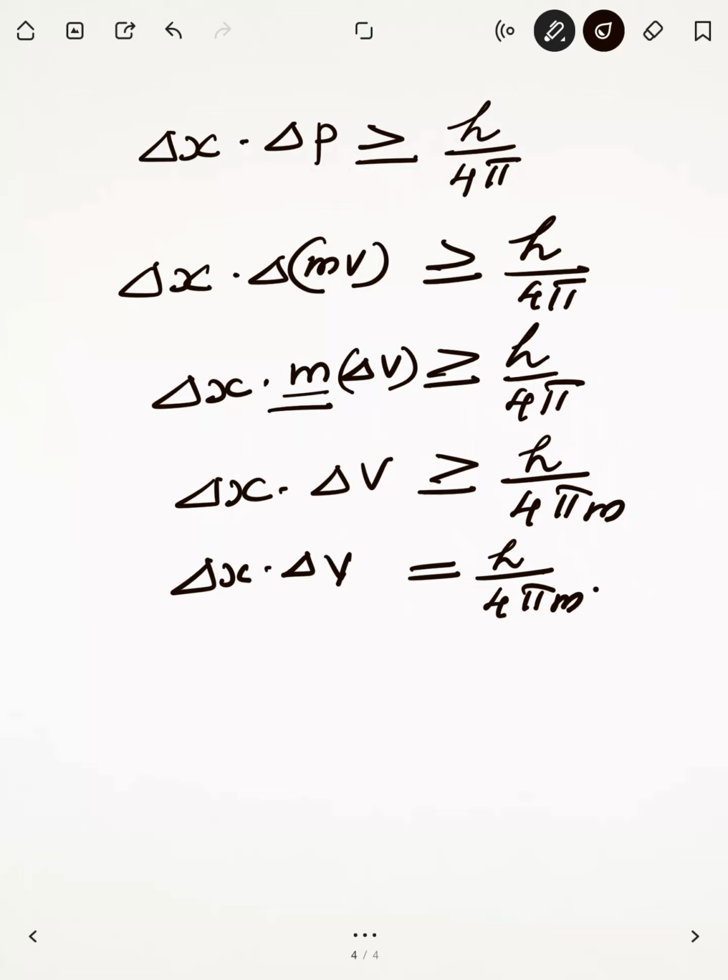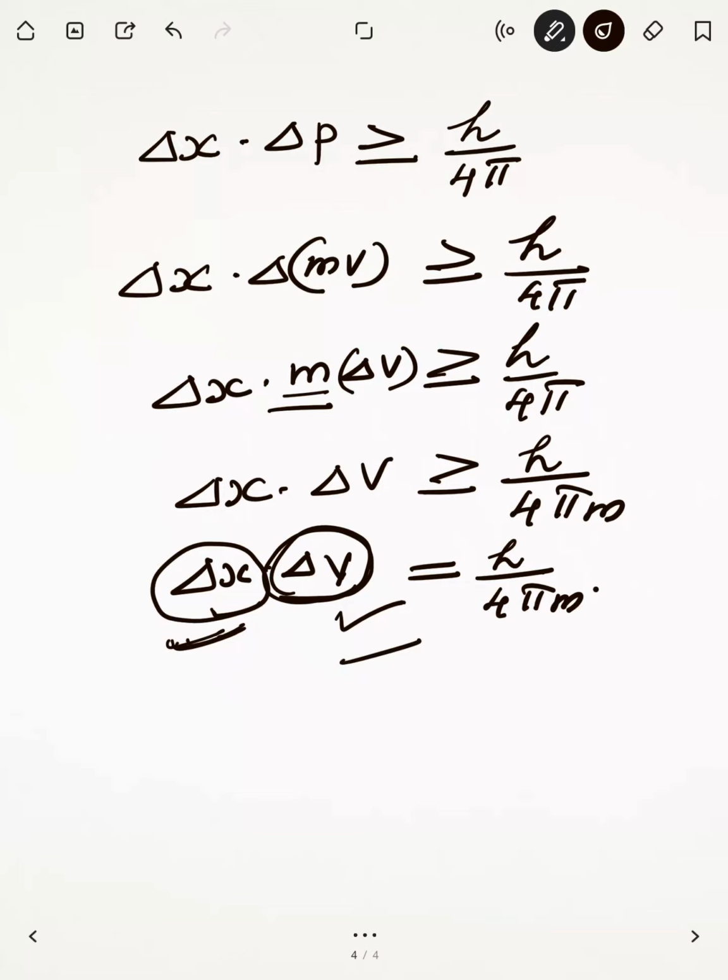So when we concentrate on delta x, meaning to get accuracy in position, then what will happen? The correct velocity, delta v, we cannot measure. If you are concentrating on position, then the uncertainty in velocity will be greater.